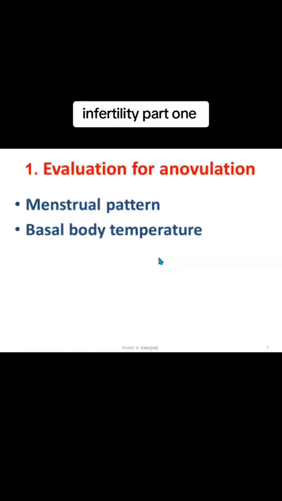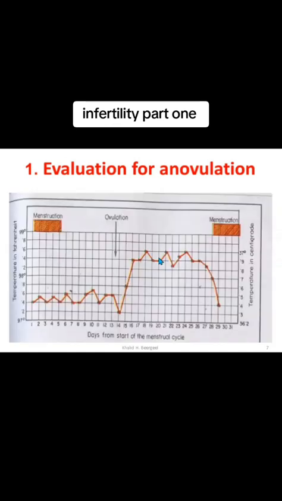Another thing that we can use for evaluation of ovulation is basal body temperature. The woman may measure her body temperature. In a normal cycle, it's a biphasic temperature. Temperature is low in the early part of the cycle, during the follicular phase. Then in the luteal phase, it increases. The temperature increases due to the progesterone effect on the thermoregulatory center.